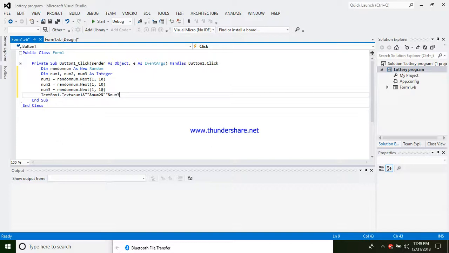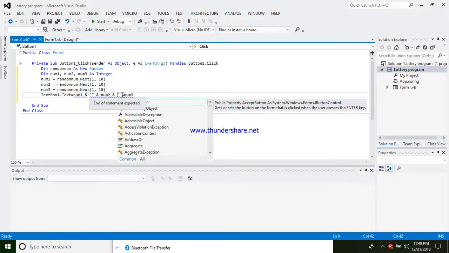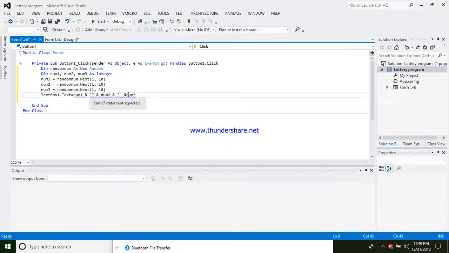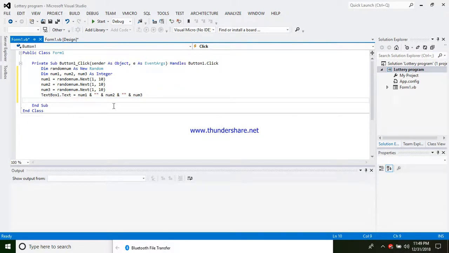So like that. I'll have to put a space between these things here. I think now everything is ready, and I have to put enter. I think I have to put space like that. So the program in button 1 is okay.